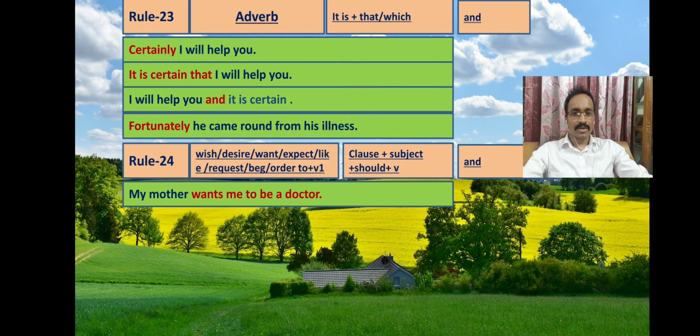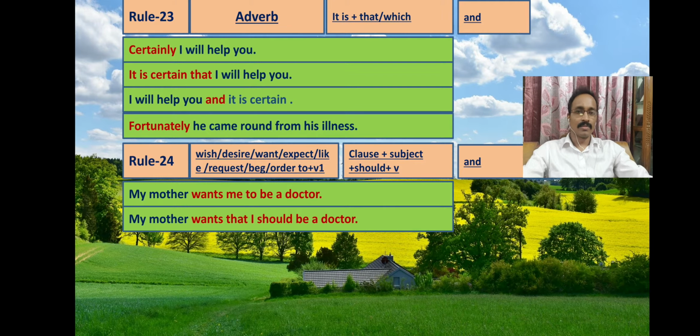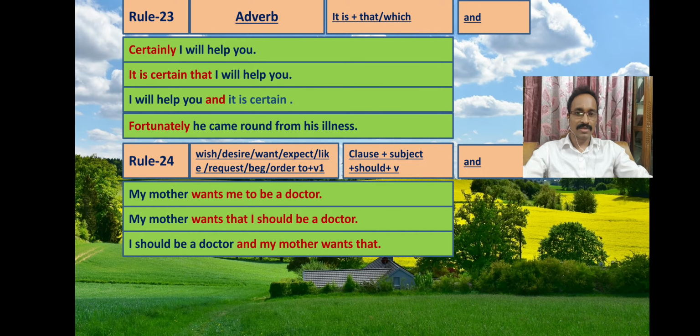Now how to make it a complex sentence? We will make two clauses. My mother wants that I should be a doctor. In the second clause we have used subject plus should plus verb 1. My mother wants that I should be a doctor. And to make it a compound sentence, we will connect the clauses using and. I should be a doctor and my mother wants that.